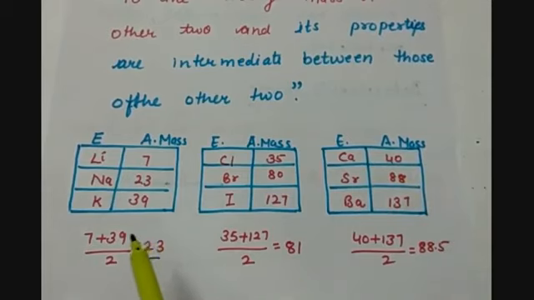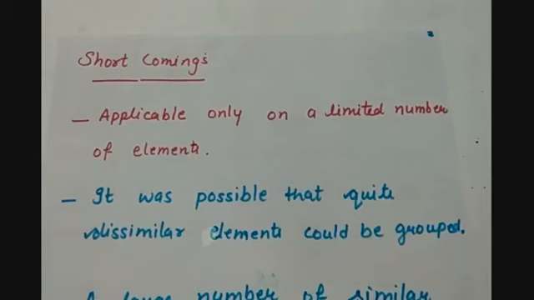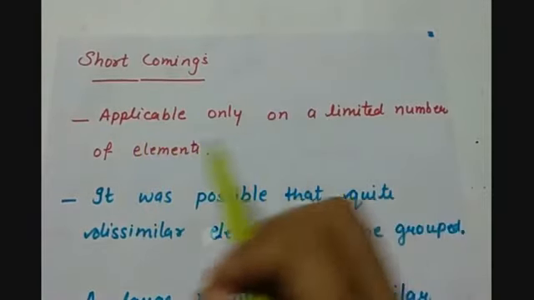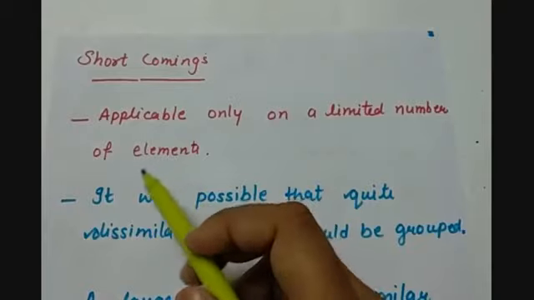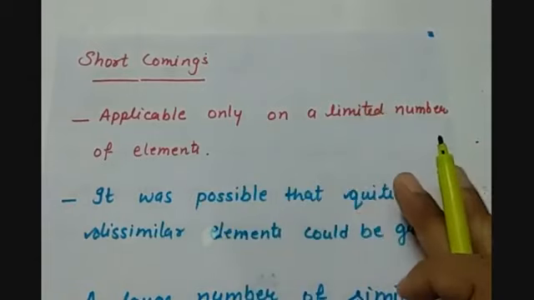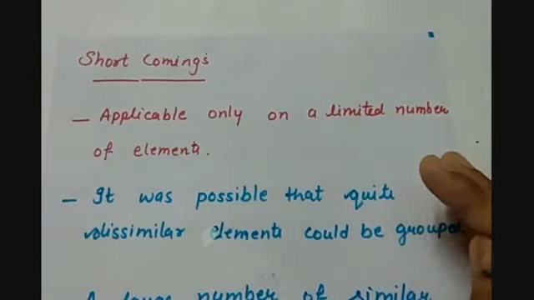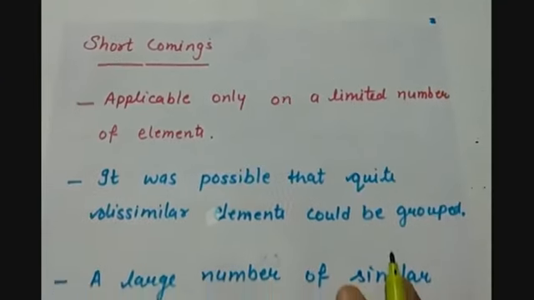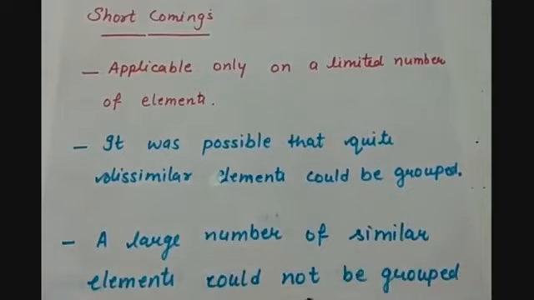So he grouped three elements in each triad, and according to him, the law was fulfilled. But there were shortcomings too in his discovery: this law was applicable only to a limited number of elements. We have seen that there are only 3 elements in each triad, and only 3 triads, so only 9 elements are classified with the help of this theory. And it was possible that quite dissimilar elements could be grouped.